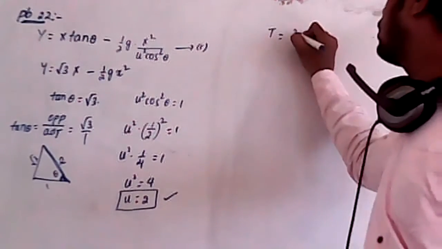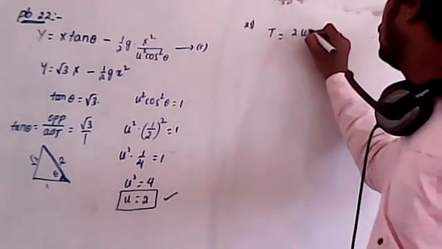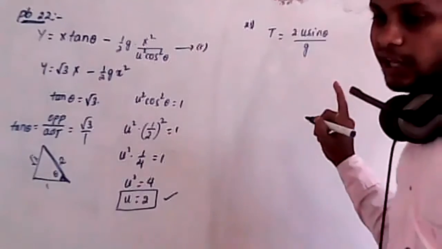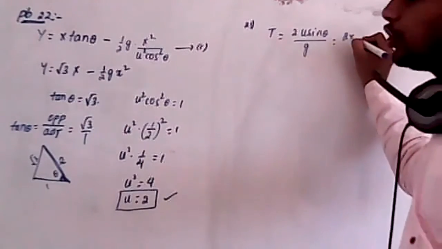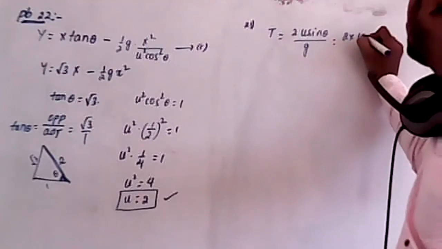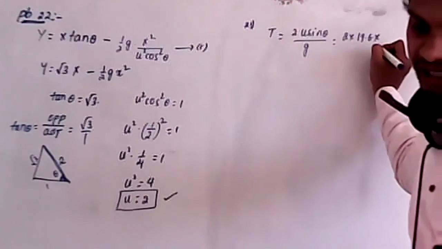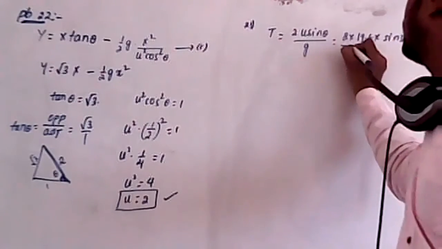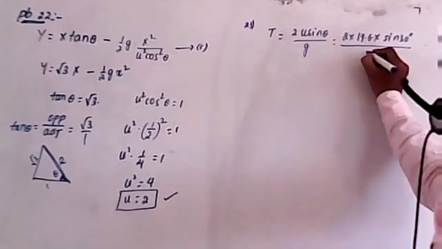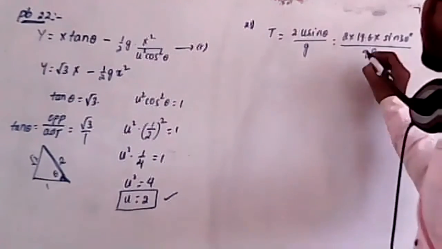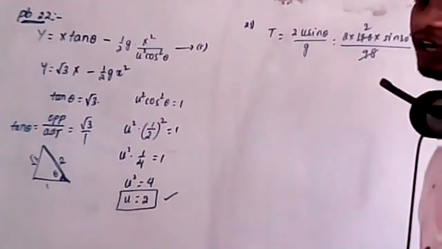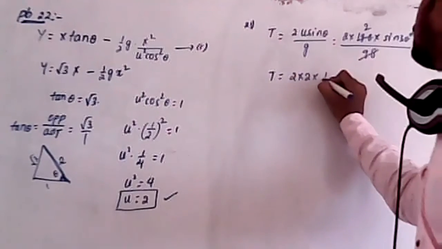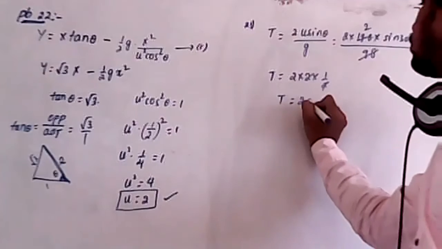Therefore time of flight T is equal to 2u sin theta by g. If the g value is not given, you have to take it as 9.8 only. Therefore, 2 into 19.6 into sin 30, since 30 degrees is given, divided by g, which is 9.8. Now 9.8 will cancel 2 times in 19.6. Then T is equal to 2 into sin 30, which is 1 by 2. Now cancel 2 and 2. Then the time of flight is equal to 2 seconds.